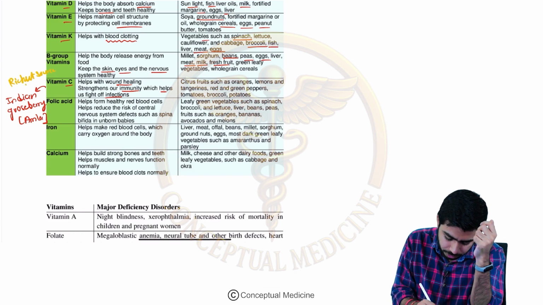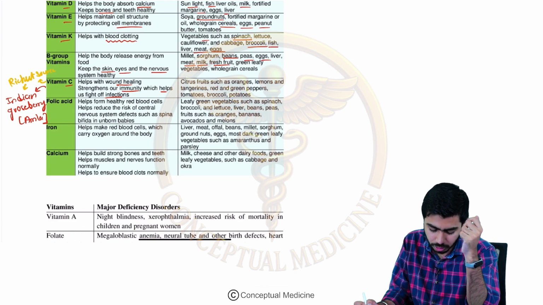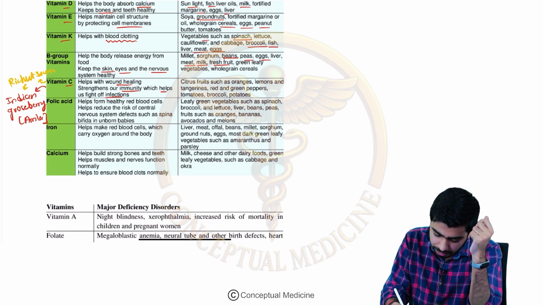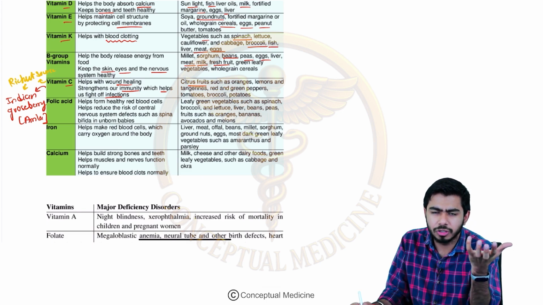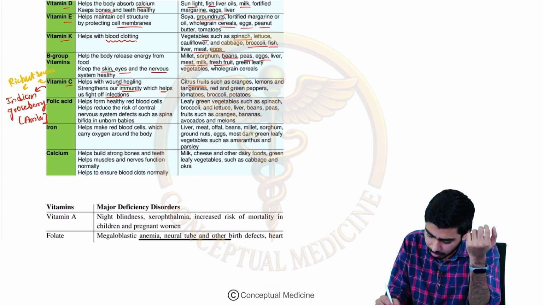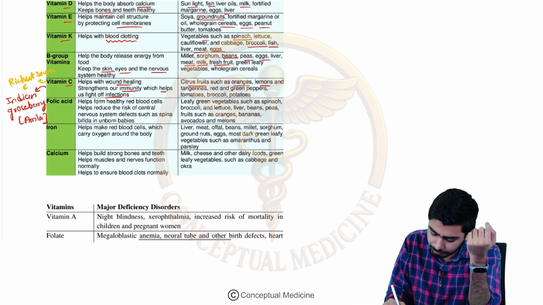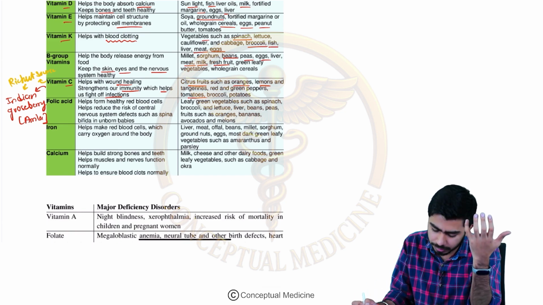And with that we know that citrus fruits are very rich in it. For example, amla, this is the richest source. Then we have grapes, we have oranges, right? Oranges, lemons, tomatoes, these are very rich sources of vitamin C, right?